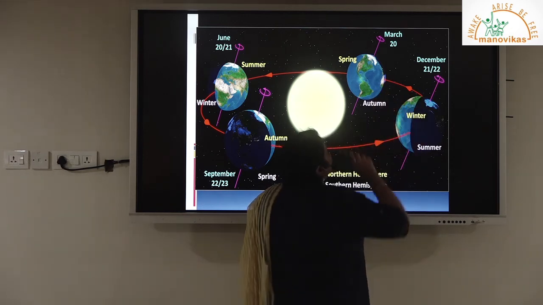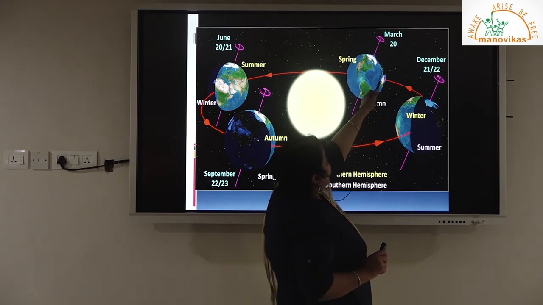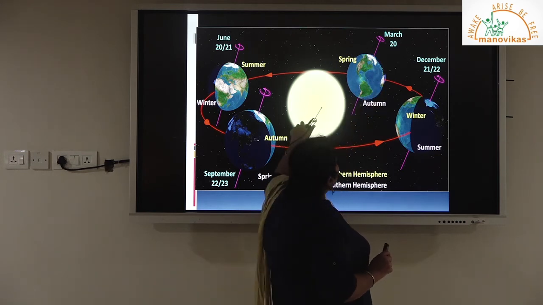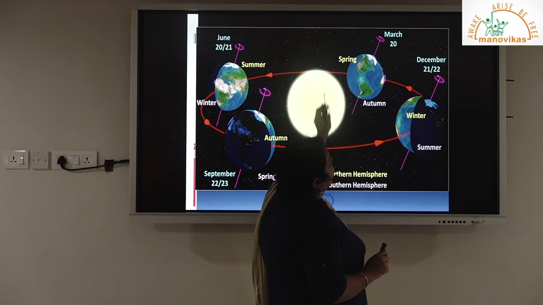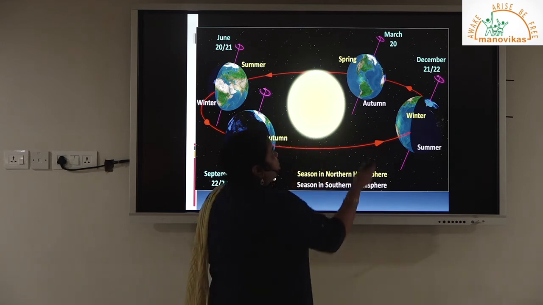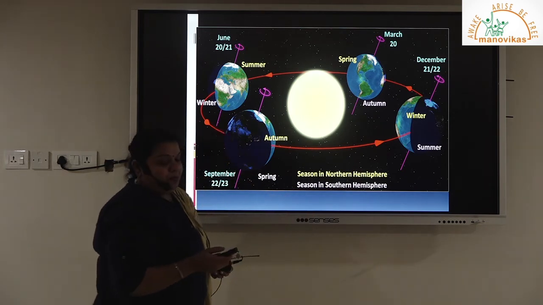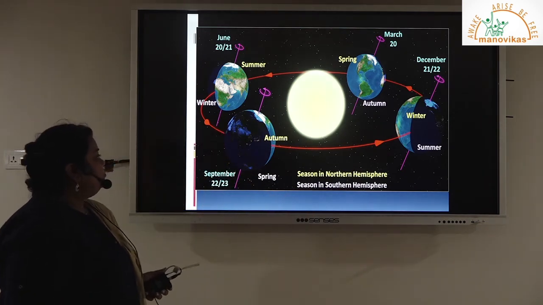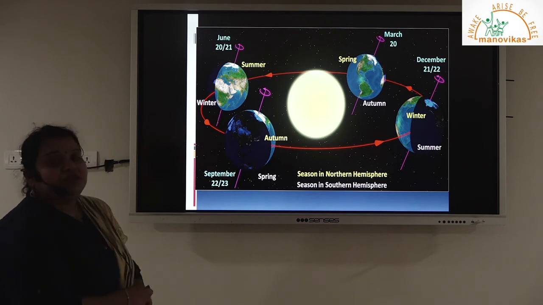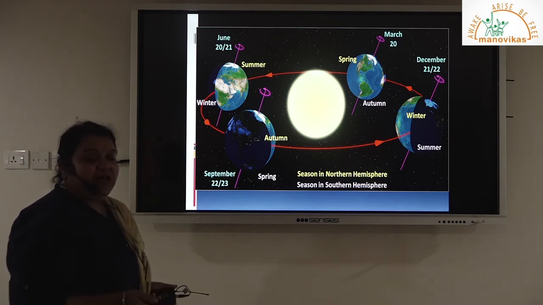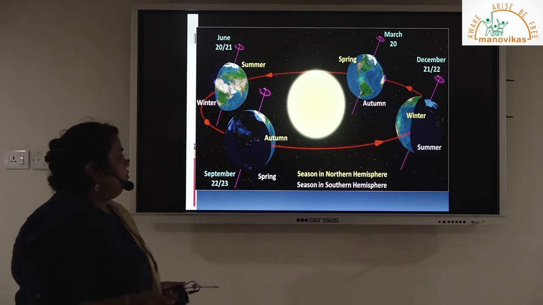The journey continues and then we reach somewhere around 21st March, wherein again the sun's rays are vertical at the equator and we experience spring equinox. At that time the southern hemisphere experiences autumn equinox. So this is how the seasons in the northern and southern hemispheres vary, and they have a reversal relationship.